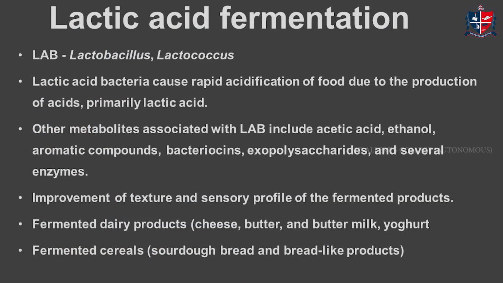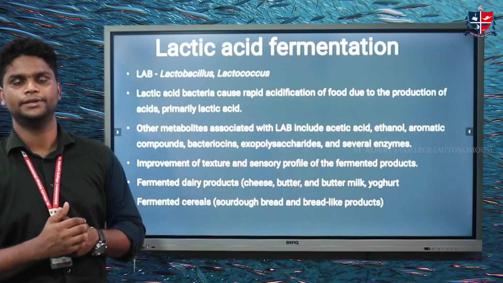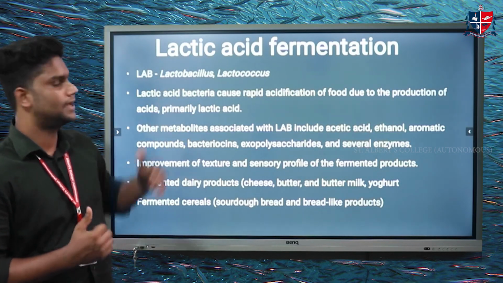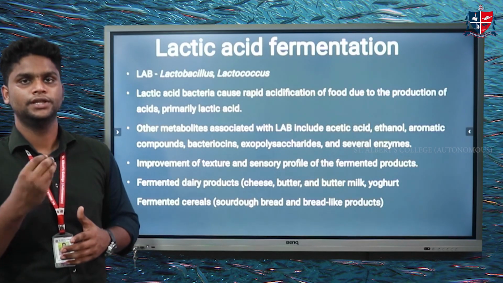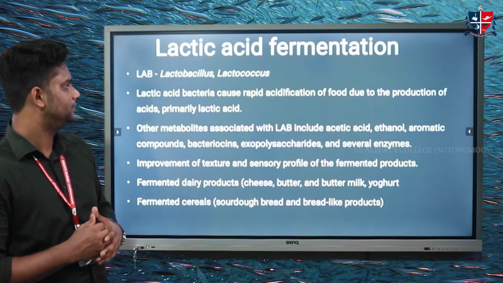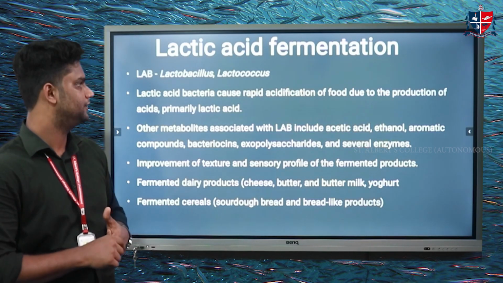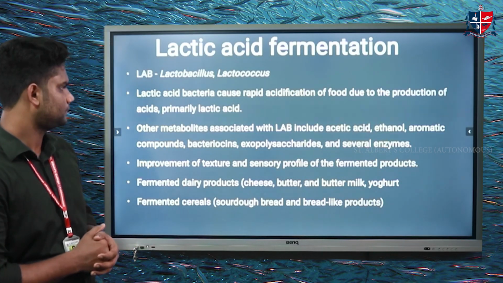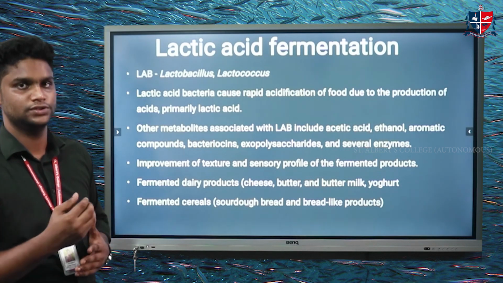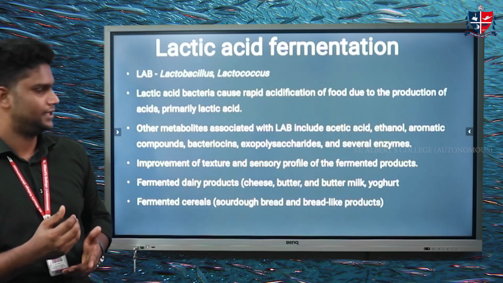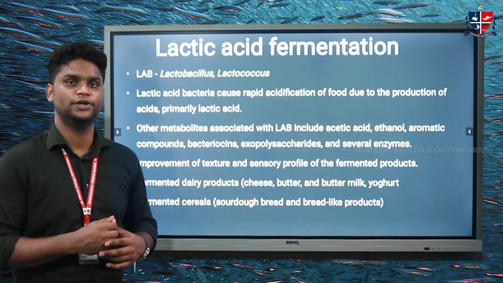Next we can go to the different types of fermentation process. First one is lactic acid fermentation. In lactic acid fermentation, lactic acid bacteria, LAB, including Lactobacillus and Lactococcus, come into action. These bacteria convert the food, and due to the action of these lactic acid bacteria, rapid acidification takes place and the carbohydrate is converted into lactic acid. Some other metabolites are also produced, including ethanol, acetic acid, aromatic compounds, etc. This process of fermentation improves the texture and sensory profile of the fermented products.